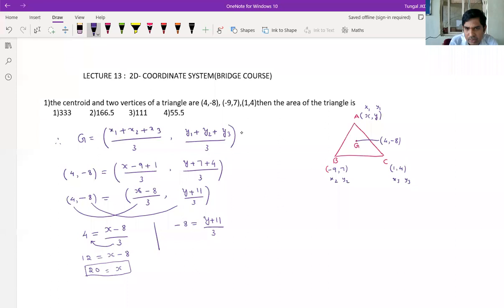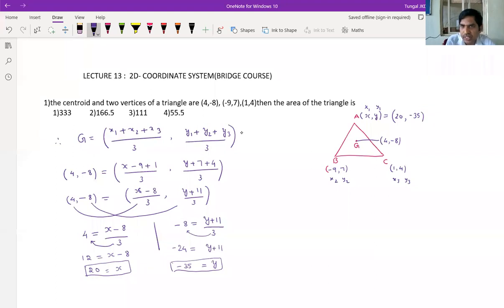Similarly, here cross multiply, 3 into minus 8, nothing but minus 24 is equals to y plus 11. So y is equals to what will get? Nothing but minus 35. So therefore, this point, what it becomes? Nothing but 20 comma minus 35.